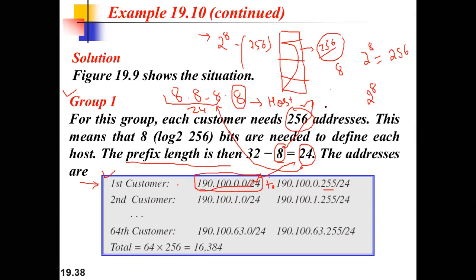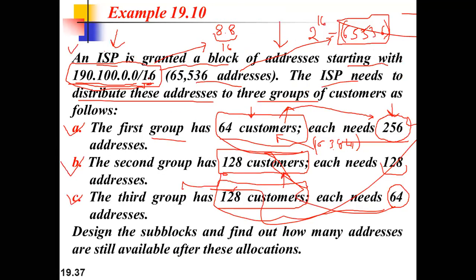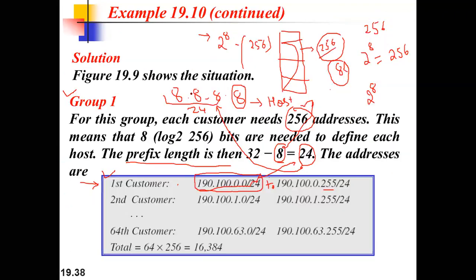Length 32 minus 8, since we need each block to have 256 addresses, and if we consume all 8 bits in the last octet, then only we can have 256 addresses. So that's why it will be /24. You can see it is given /16, but we have to subdivide it. 65,536 addresses, we have to subdivide. So we first consumed the last 8 bits, and that's why the addresses from 0 to 255 give 256. So we are fulfilling the requirement of customer 1 in this manner, right?